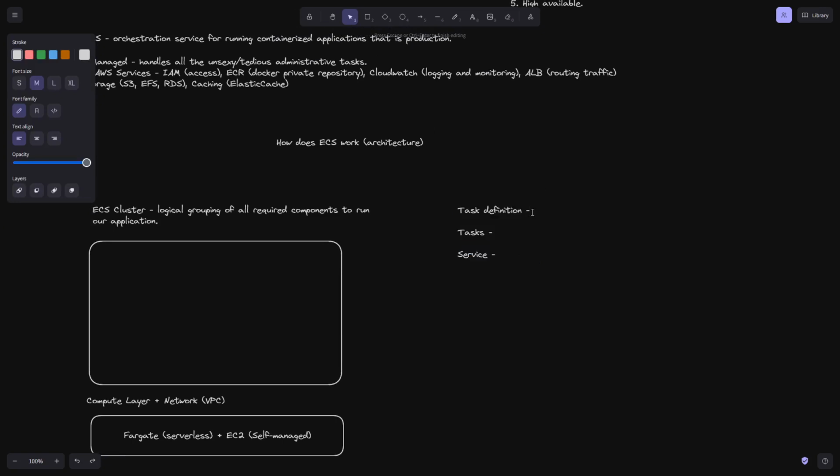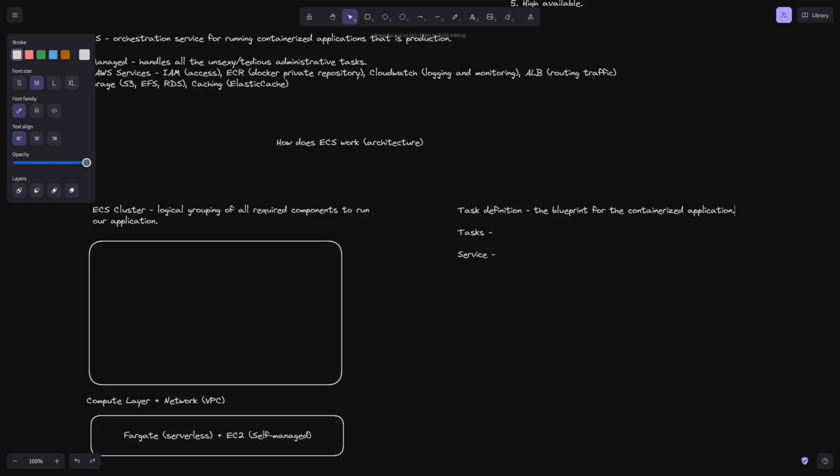We want to think of task definitions really as the blueprint for the containerized application. Okay, this is the blueprint. In other words, a task definition is a definition file where we say this is the container, this is the image that's going to be used to run a container. These are the resources it needs. These are the volumes it needs.